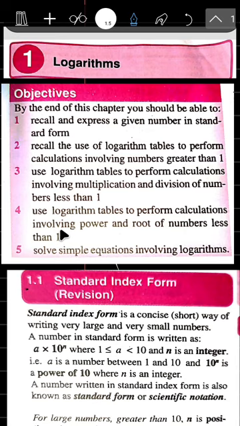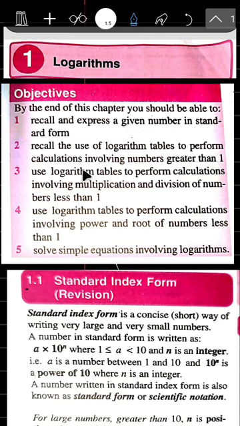Now, what we learn under this topic, logarithm. The objective by the end of this lesson, you should be able to recall and express a given number in standard form. The second thing is to use a logarithm table to perform calculations involving numbers greater than 1.